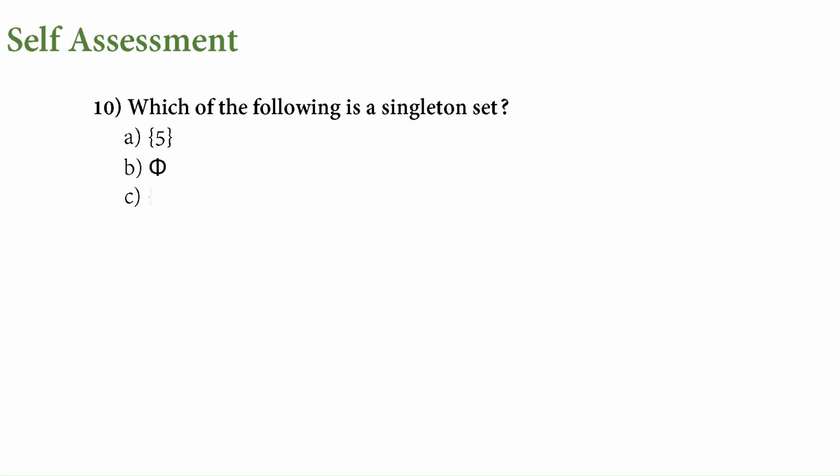Next question. Singleton means we should have only one element in the set. So here we have two, so this is not the option. Three, not an option. Here if we see clearly, only one element, so this is the option. Option A.